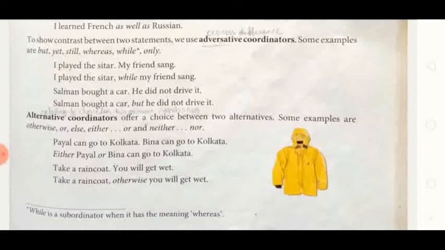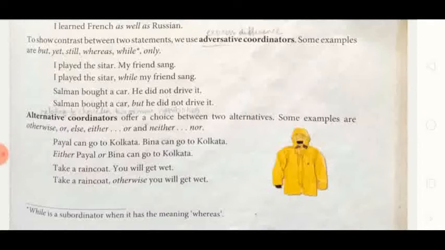Payal can go to Kolkata, Bina can go to Kolkata. So the choice now, either Payal or Bina can go to Kolkata. When the statement is affirmative, means positive, we use either or. If the sentence is negative, we use neither nor.